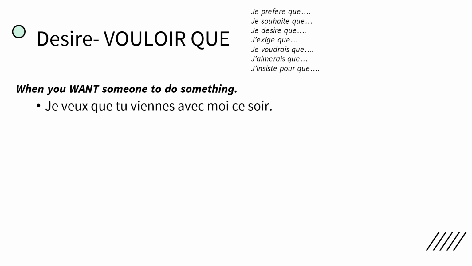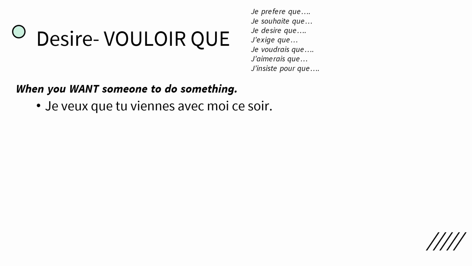So, je veux que tu viennes avec moi ce soir. I want you to come with me tonight. Notice how we say it in English. I want you to come with me tonight. So we say it very differently in English than we do in French. The subjunctive is very common in the French language, not so much in English.